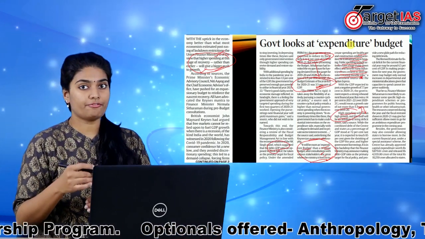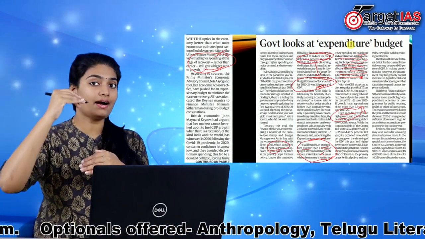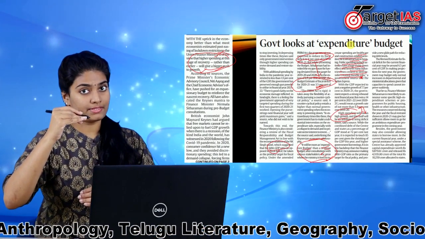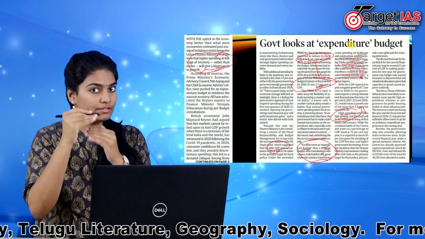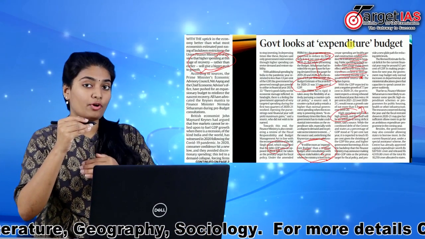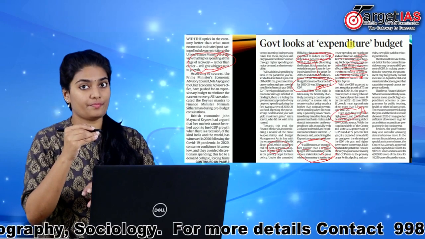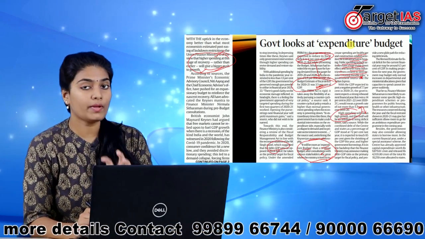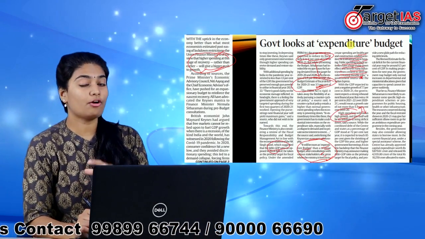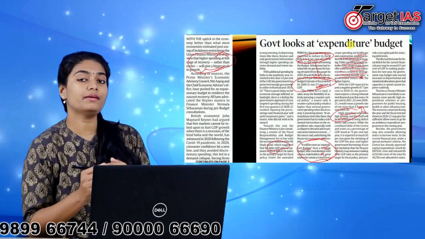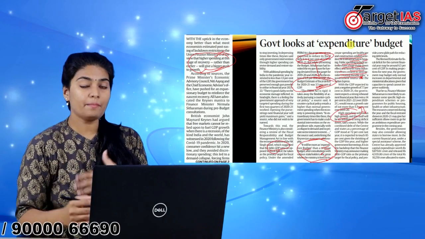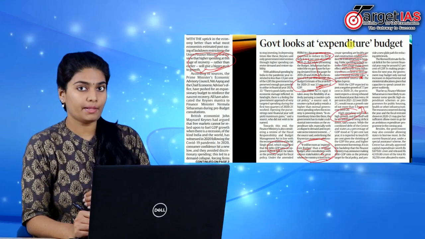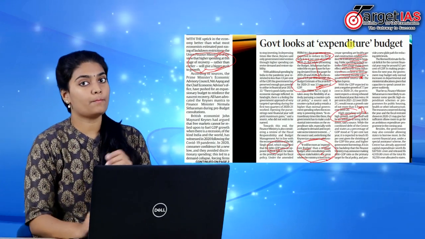Trickle down effect is when you invest in higher levels, it will automatically come to lower levels. So an increase in investments in the construction sector may benefit the steel industry or cement industry. Government is of the opinion that an increase in spending in these sectors will bring a trickle down effect, thereby increasing economic activity and also bringing down unemployment by creating more jobs.